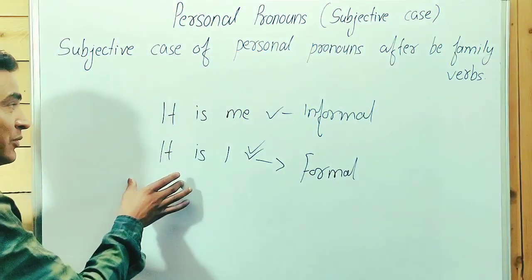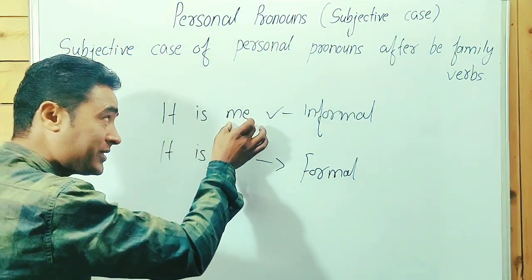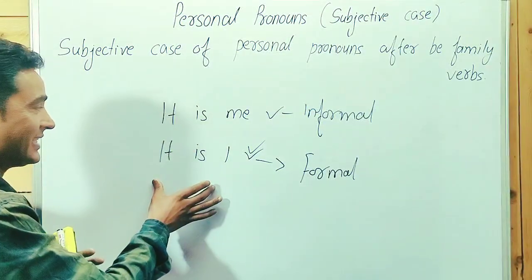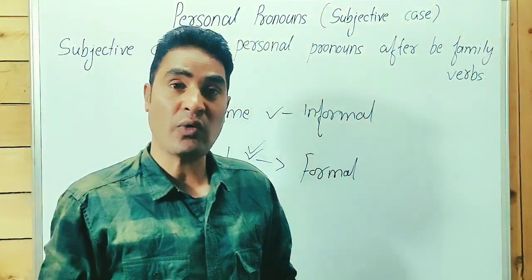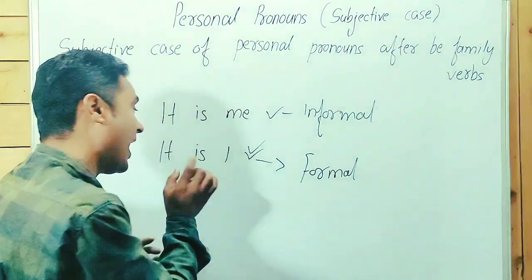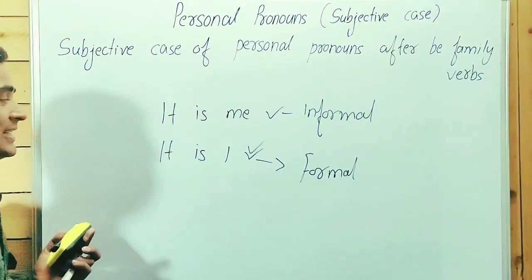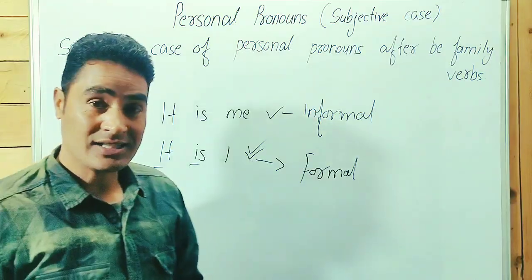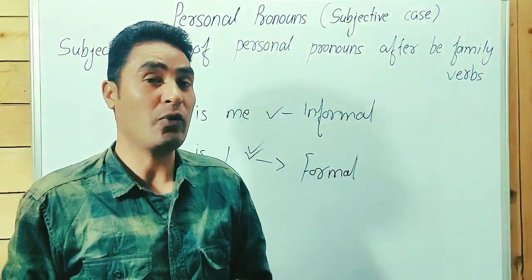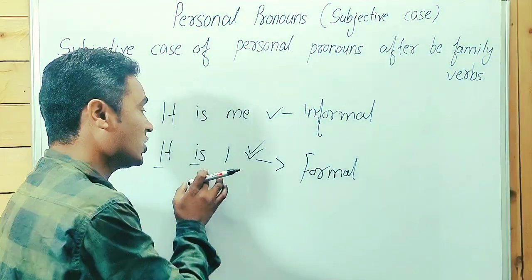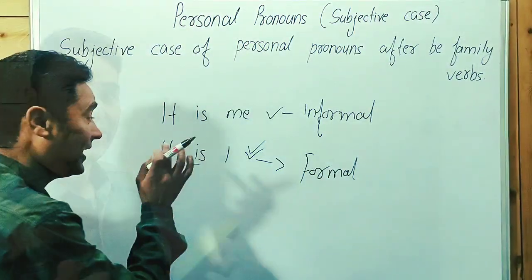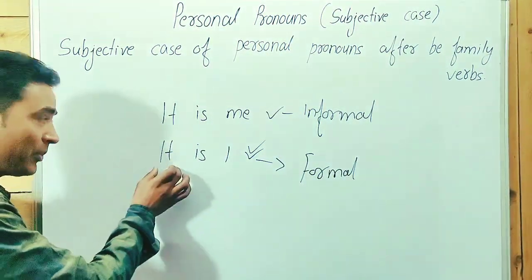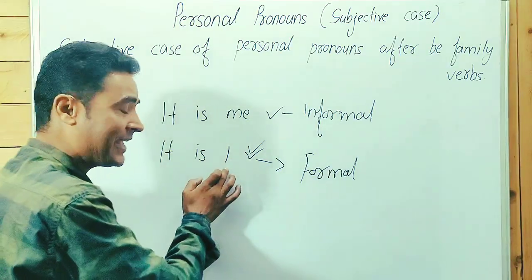Now, guys, point to be noted, it's me is objective case, and it's I is subjective case. Why does British English follow this rule? After be family verbs, I is written. Guys, point to be noted, it is not a subject and is not a verb, okay. For this, it is a temporary subject. Guys, point to be noted, it's a temporary subject, and I is over here.